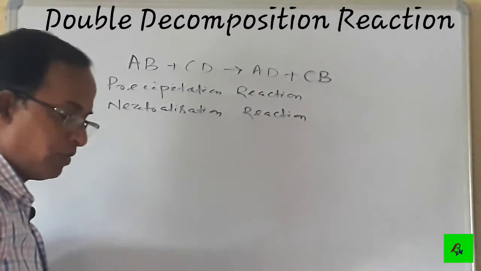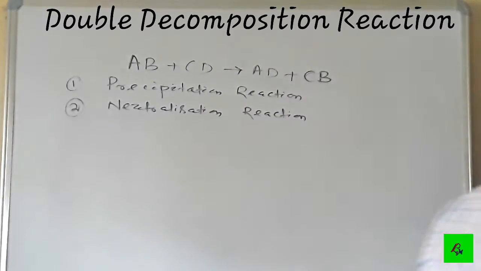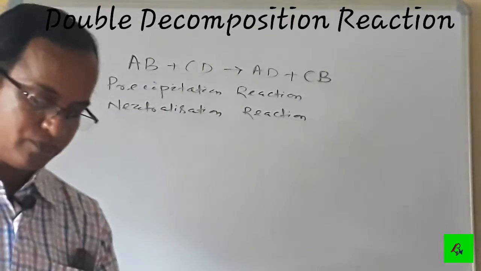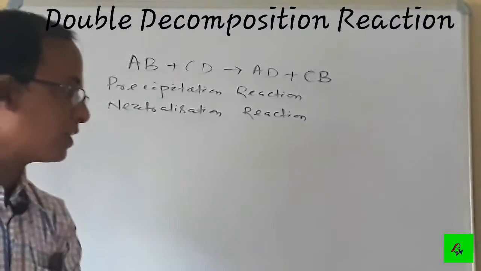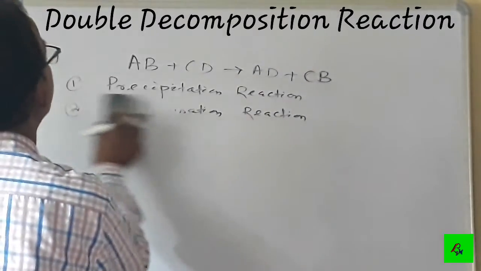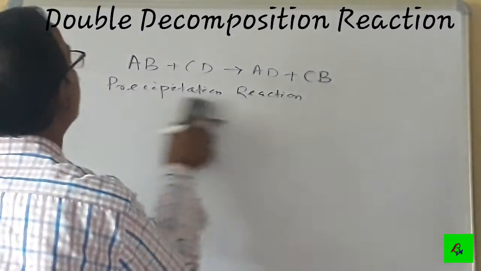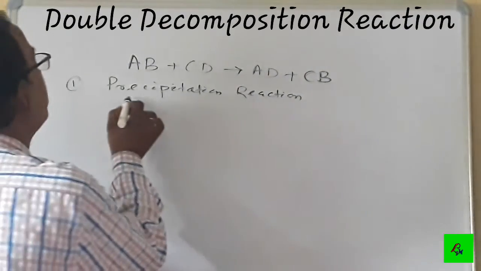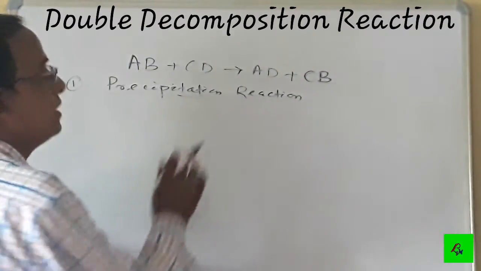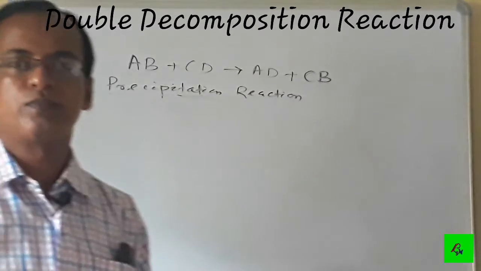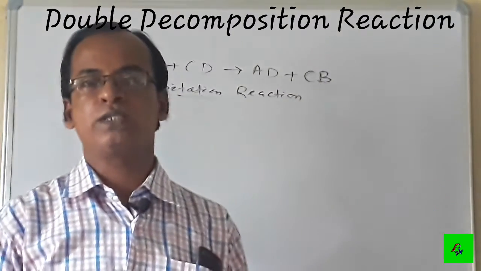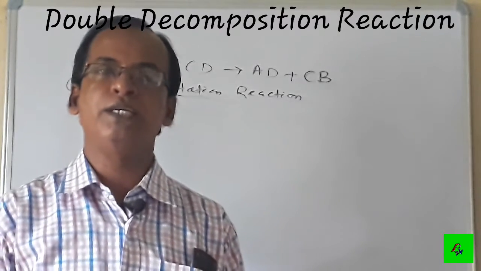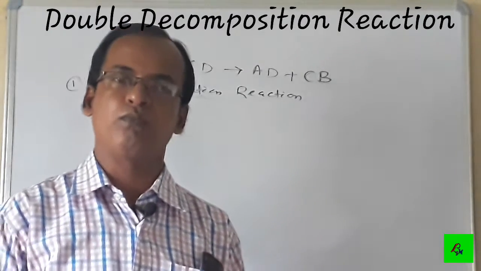First of all, we will discuss the precipitation reaction. Precipitation reaction means the reaction in which two compounds in their aqueous state form an insoluble salt, or an insoluble precipitate is formed.